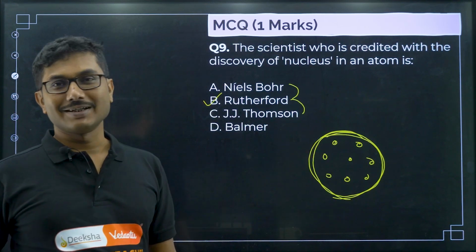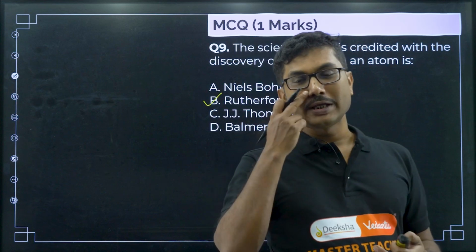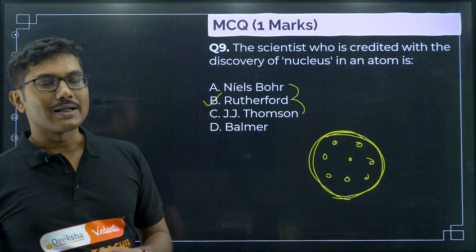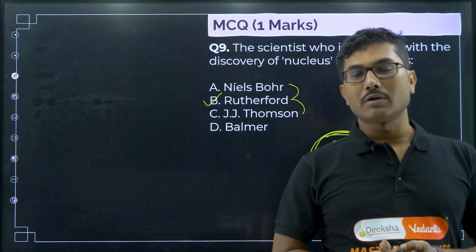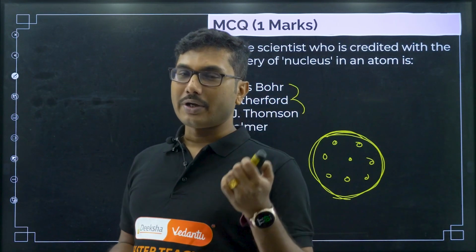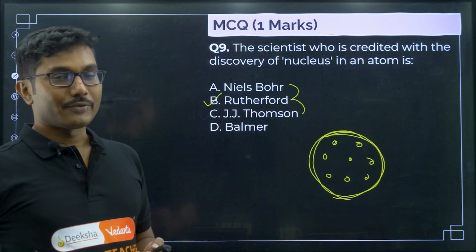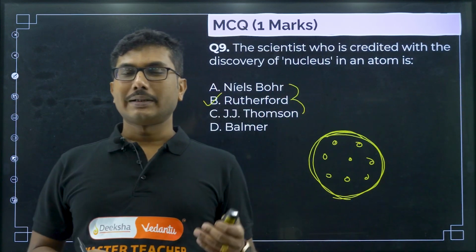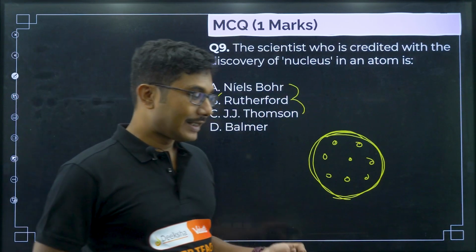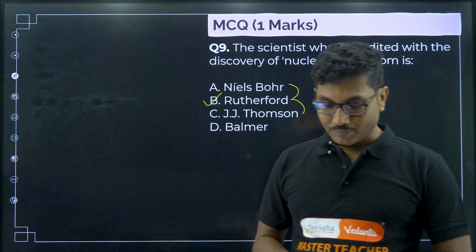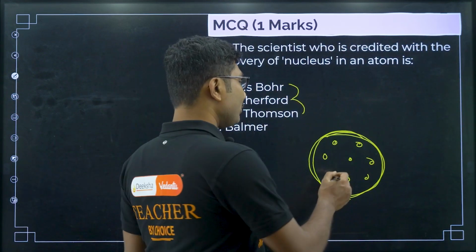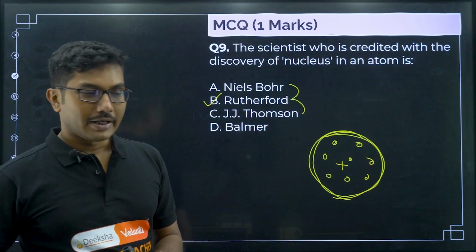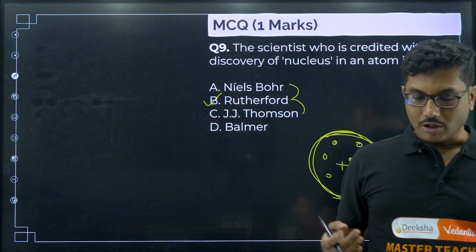So, Thomson first discovered the idea of the atom, okay. Obviously the concept of atom was known since the time of Dalton, but the nature of the atom was not known at that point of time. It was indivisible, the smallest particle, those were the postulates given by Dalton, right. Those were prevalent at this point of time also, but Thomson discovered the electron and said electrons are negative, but the atom is obviously neutral in nature. So, the base of the atom should be positive and electrons are embedded in it, right. It was his first model. This is called the plum pudding model, Thomson's atomic model.